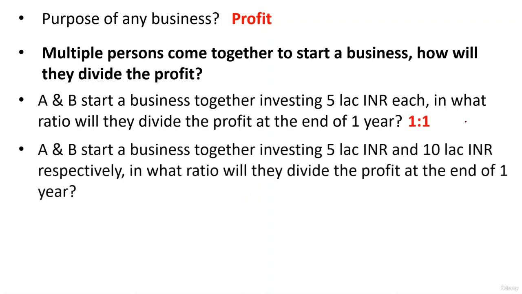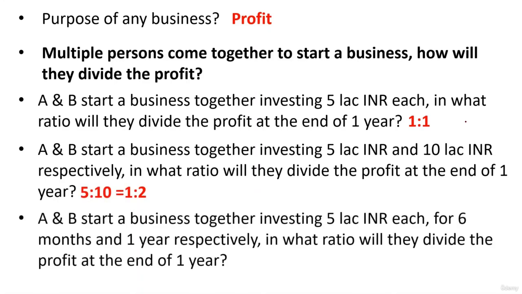But suppose now A would have invested rupees 5 lakhs only and B would have invested 10 lakhs only. What is the ratio in which they'll divide the profit at the end of 1 year? In that case, A will demand less. A will basically be given a lesser amount of profit. Why? Because his investment is lesser. So since the time period is the same, now we'll divide the profit in the ratio of the investment that they had. 5:10, which is nothing but 1:2 in this case.